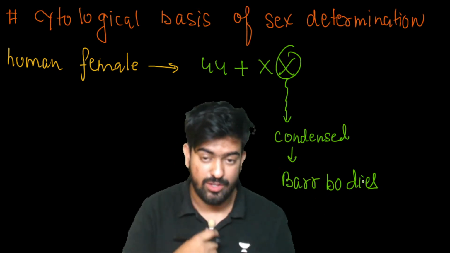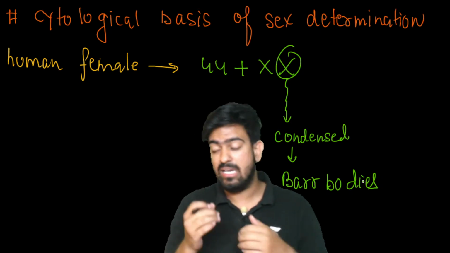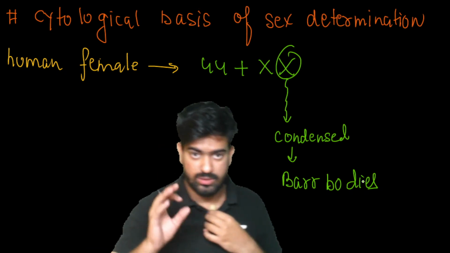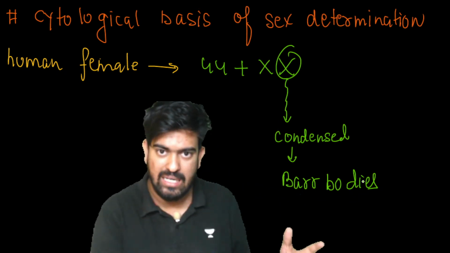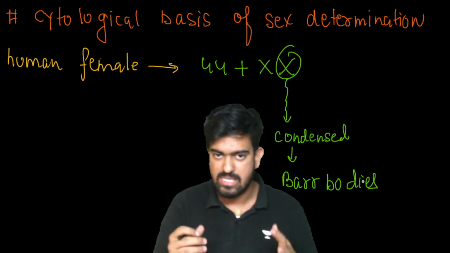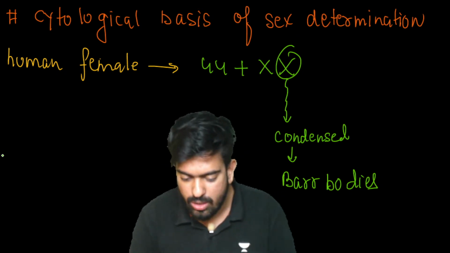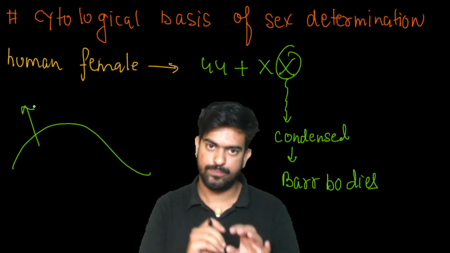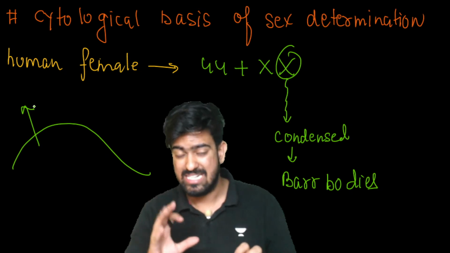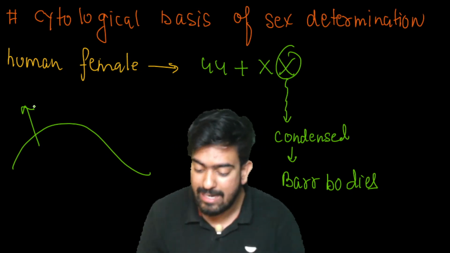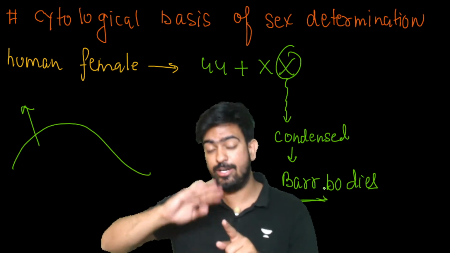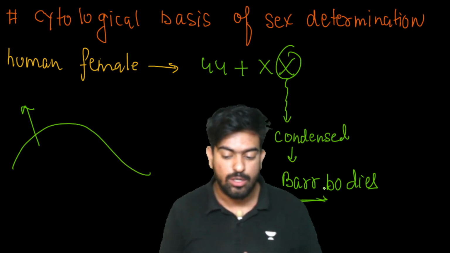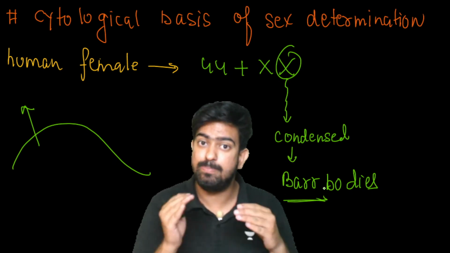Suppose a pregnant lady went to a doctor for some tests, and the doctor is able to take out the amniotic fluid. In amniotic fluid there are some cells, and if the doctor is able to see the Barr bodies, then the doctor can declare that this baby is a girl child. So this is the cytological basis of sex determination, which is banned in India.